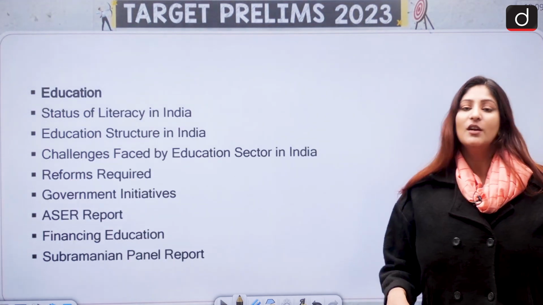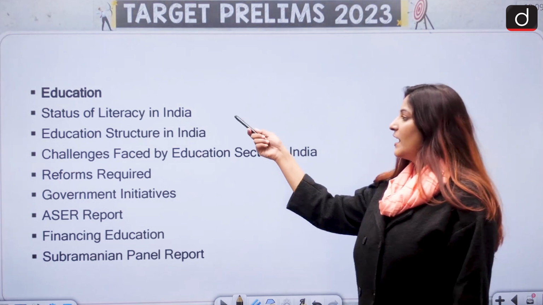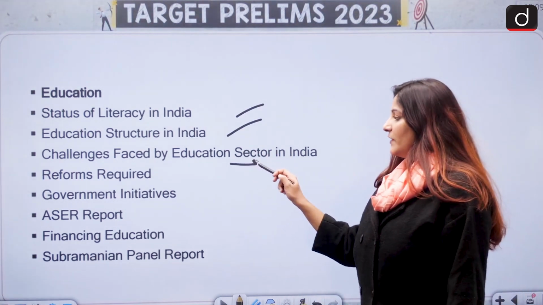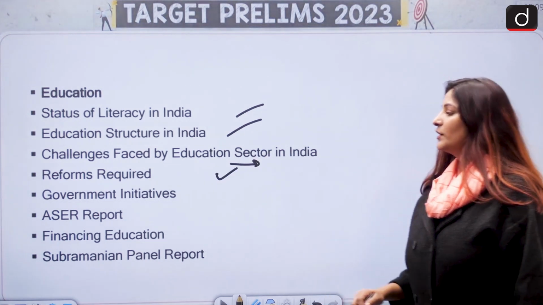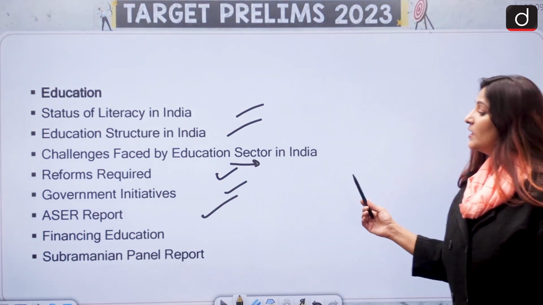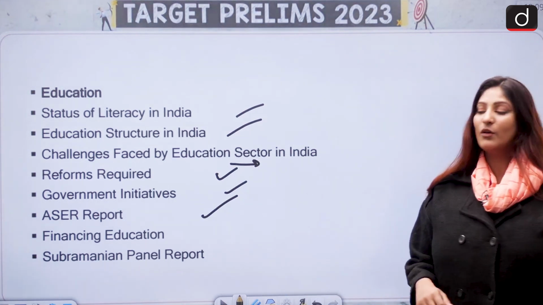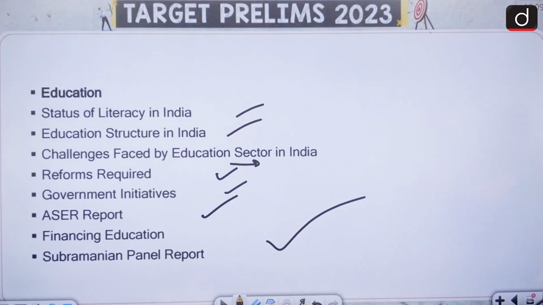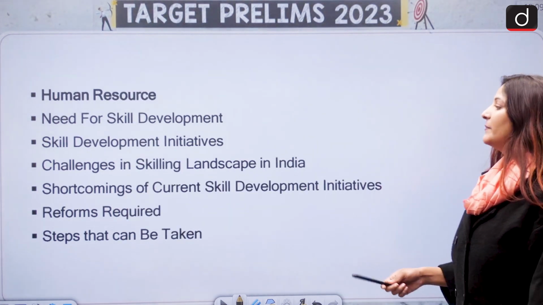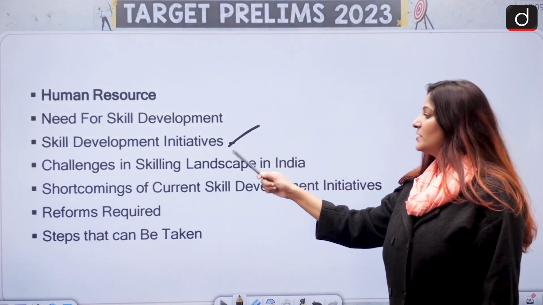In education, what is the status of literacy in India, education structure, NEP as well, challenges which are faced by the education sector, what are the reforms which are required, government initiatives, ASER report, financing education, and also the Subramanian panel report, very important. In human resources, what are the needs for skill development initiative, this is important.